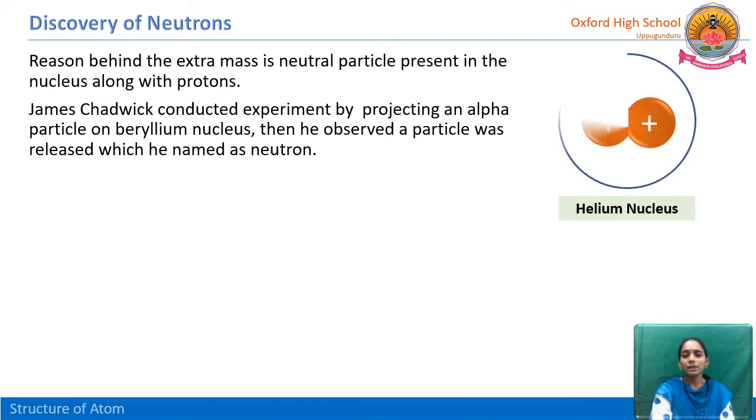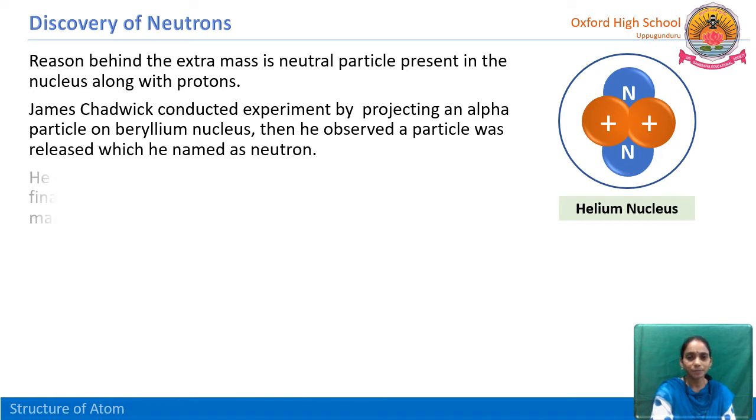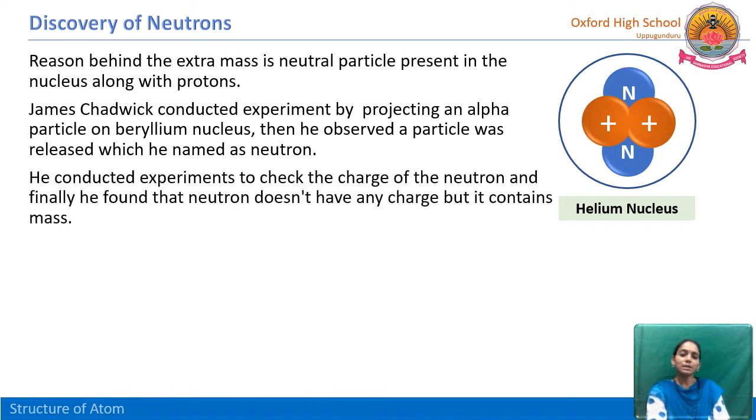See here, this is the helium nucleus. So James Chadwick concluded that apart from the 2 protons in the nucleus of helium, 2 more neutrally charged particles are there. This is the reason for the extra mass of helium. Then he conducted experiments to check the charge of the neutron, and finally he found that the neutron does not have any charge, but it contains mass.